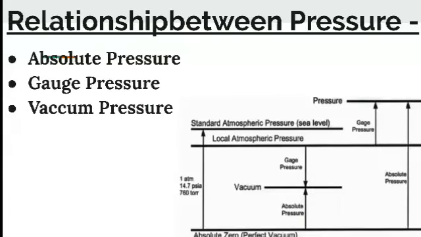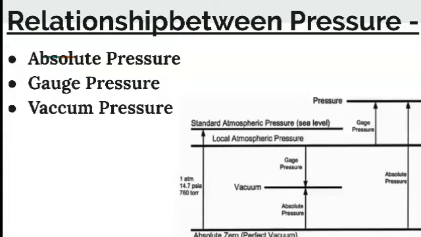Next, the relationship between pressures. Here, the pressure on a fluid is measured in two different systems. In one system, it is measured above the absolute zero or complete vacuum and it is called absolute pressure, and in the other system the pressure is measured above the atmospheric pressure, which is called gauge pressure.